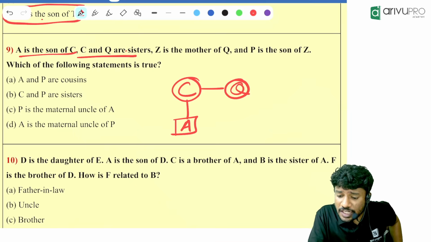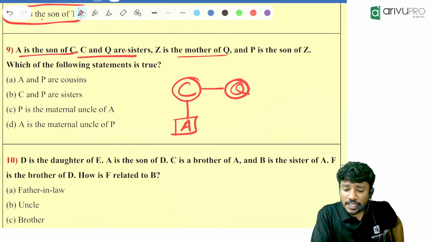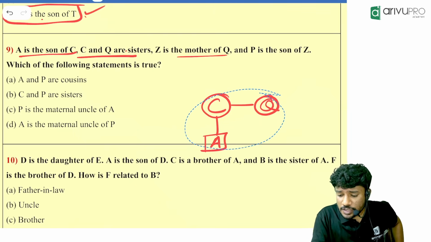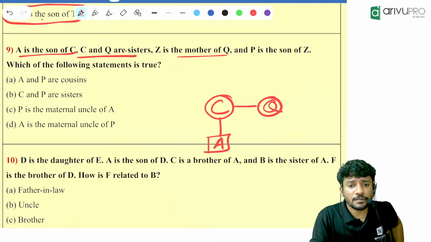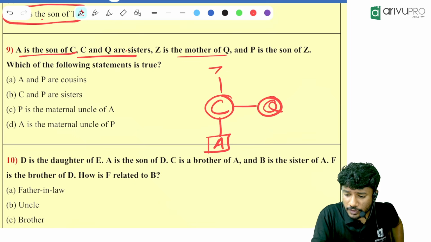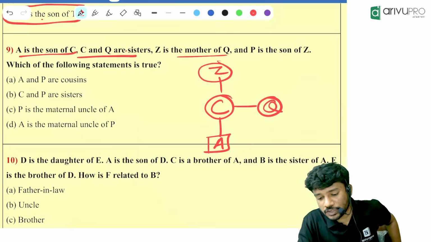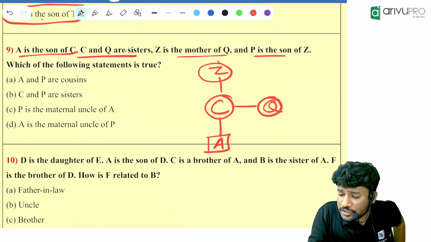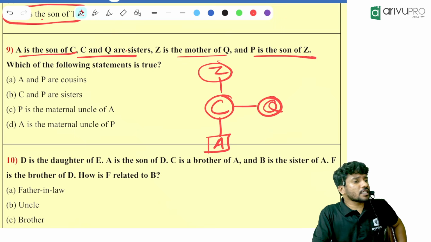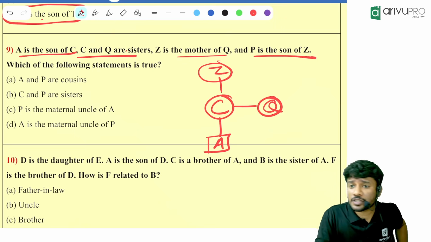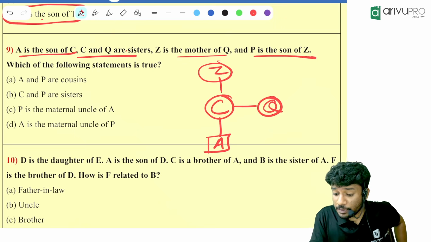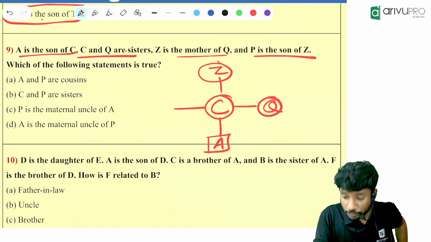Then Z is the mother of Q, which means Z is the mother of C also. Then P is the son of Z. P will be the sibling of C and Q.